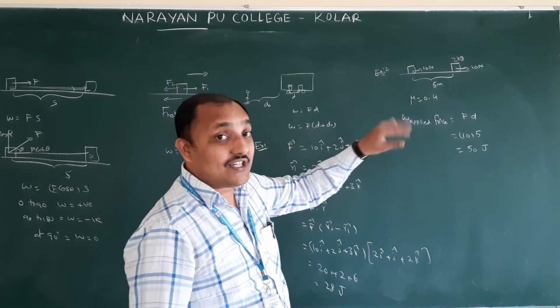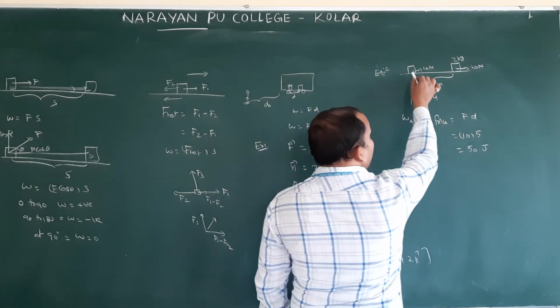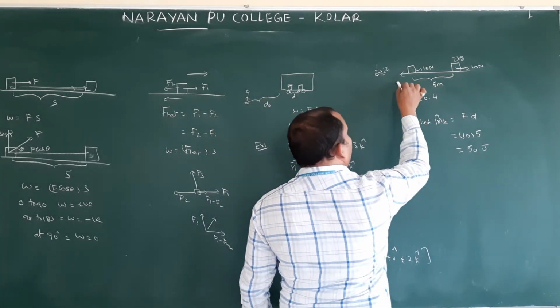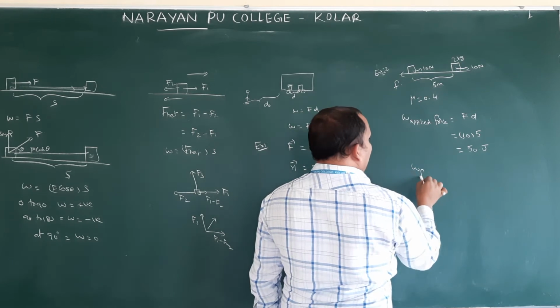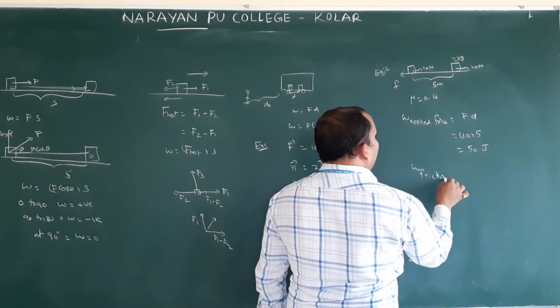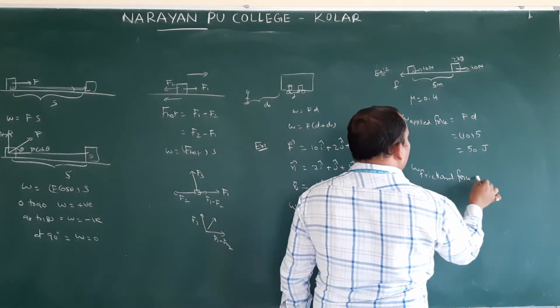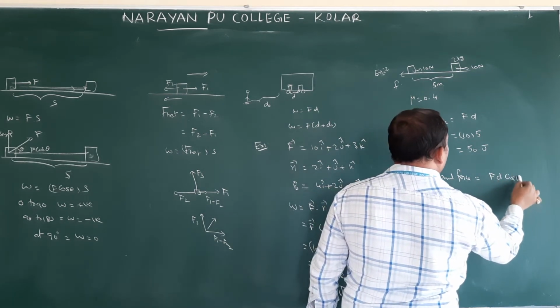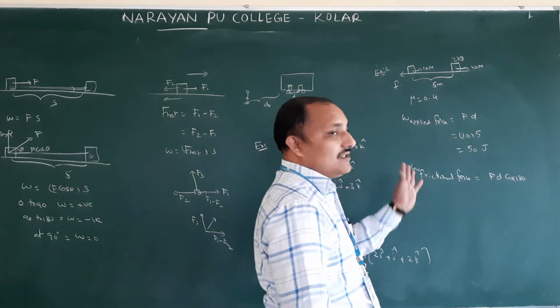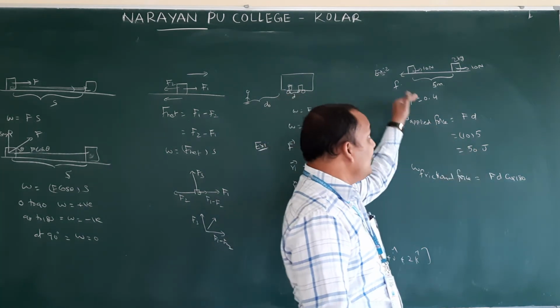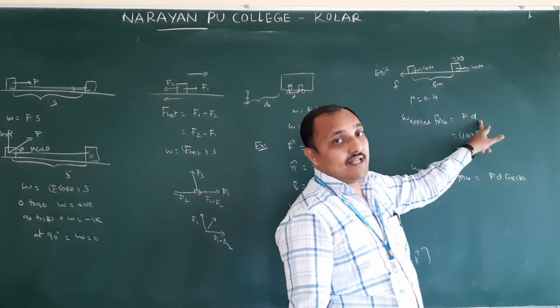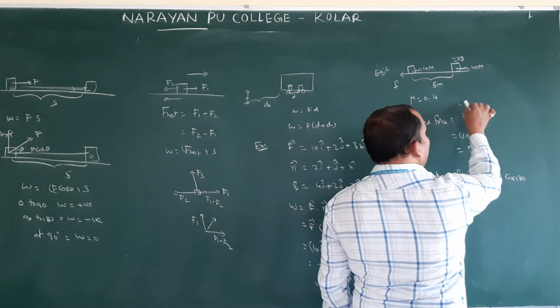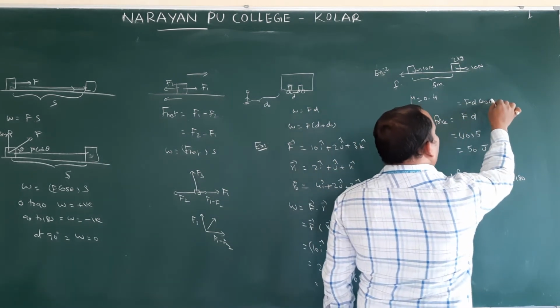Next, work done by the frictional force. If the object is moving like this, the frictional force will be backwards. Therefore, work done by the frictional force is F d cos 180, because force and displacement are in opposite directions. Here both were in the same direction, therefore we directly wrote it; same direction means actually we have to write F d cos 0.